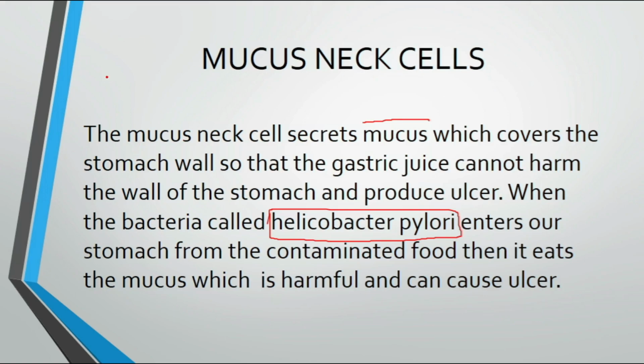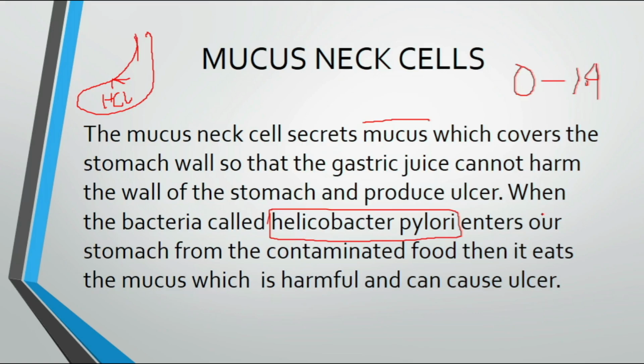Have you ever wondered why our stomach is like this? This is our stomach, let's say, and whenever HCl or hydrochloric acid is there, why does it not harm the wall? Because as we know, HCl is highly acidic, with a pH from 0 to 1.4. Why does it not harm our stomach walls? It is because the mucus protects it. The mucus covers the whole stomach wall, so that this gastric juice or the HCl cannot harm our stomach.